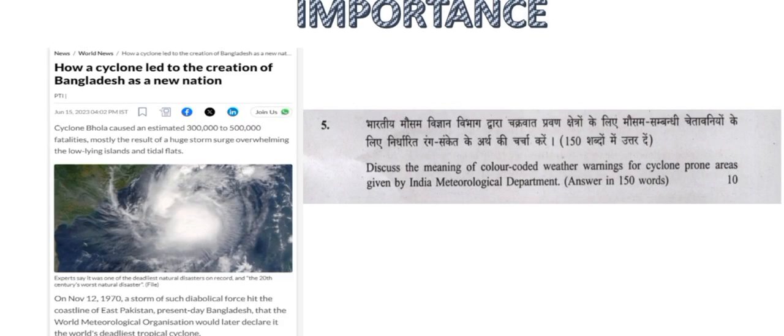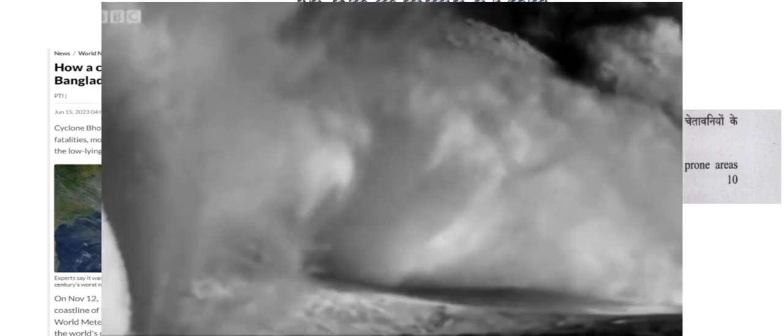Leaving it there, let us discuss the importance of cyclones. Cyclones are catastrophic events that shape our lives, and you can understand this from the example of Cyclone Bhola of 1970 that caused widespread devastation in East Pakistan, which is now Bangladesh. It resulted in over 3 lakh deaths, making it one of the deadliest tropical cyclones in history.